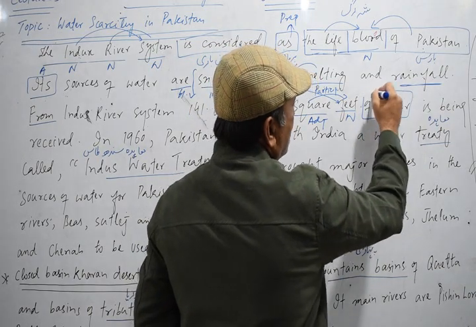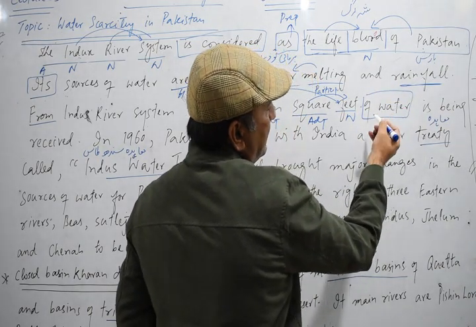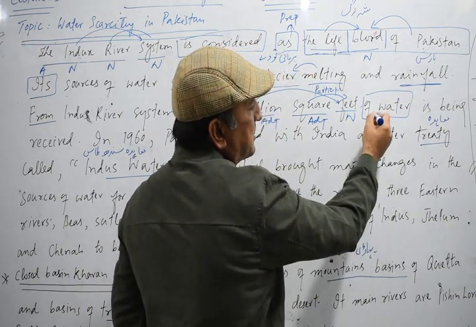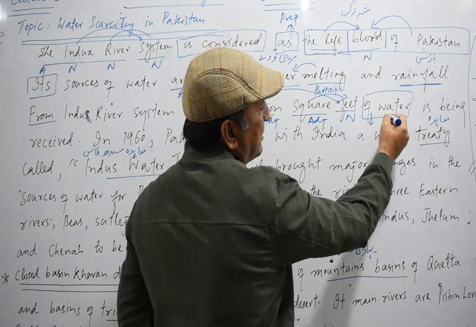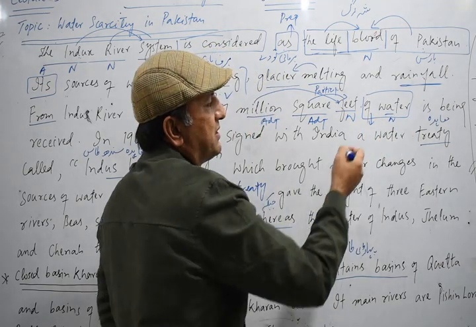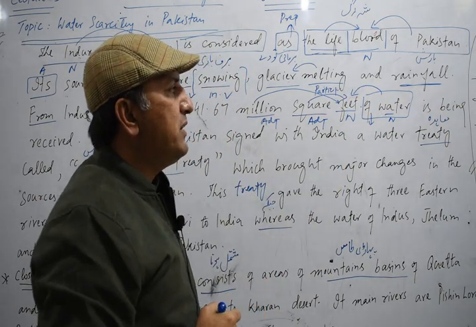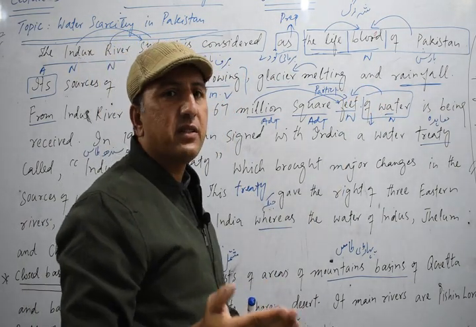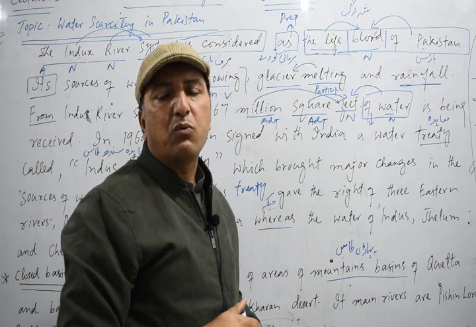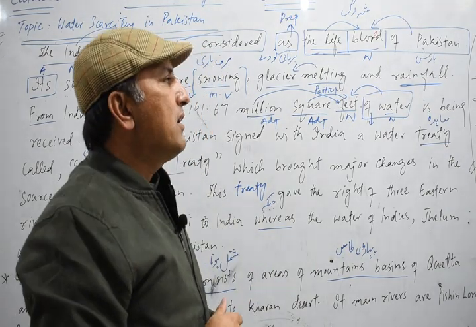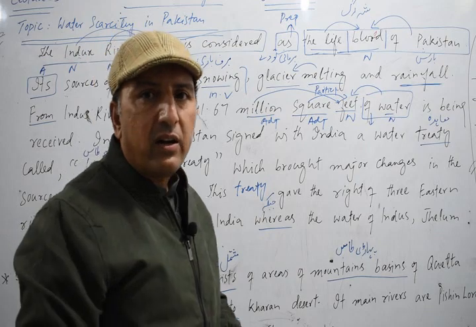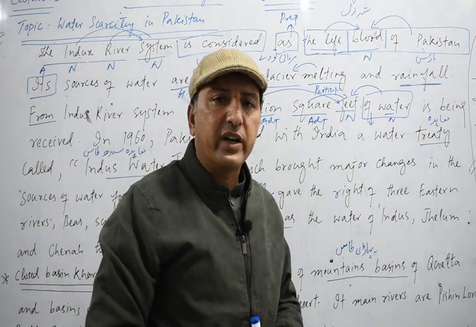Now the next phrase we have is of water. This is basically a prepositional phrase because it starts with the preposition of and ends with a noun. But here it works as an adjective phrase because it tells us about the noun feet. Feet of water: of water tells us about the noun feet. So of water here works as a modifier, or what we call an adjective phrase.